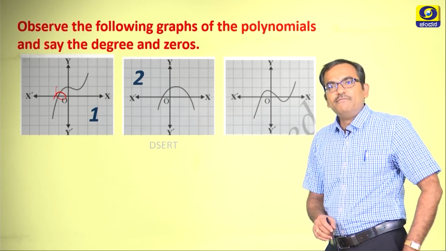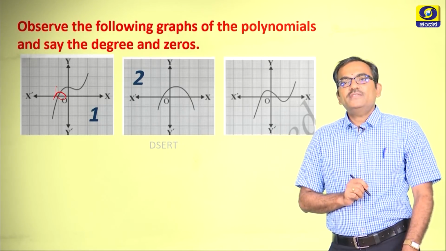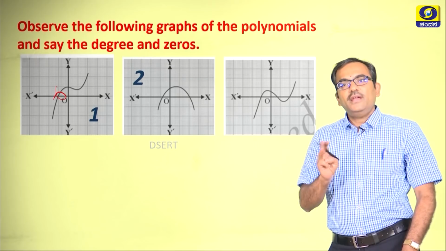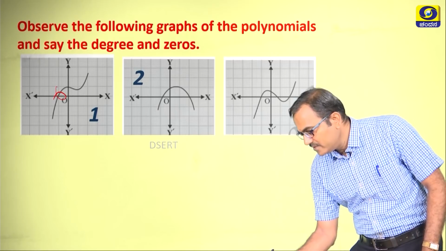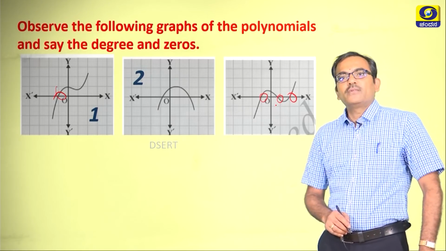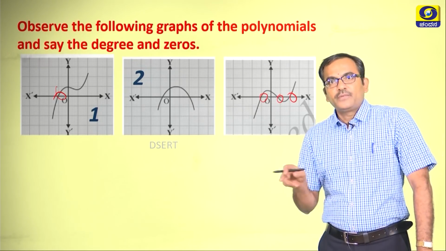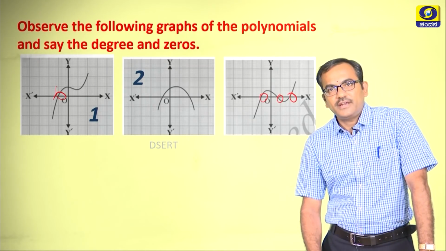Observe the graph and the important line that we need to consider. There are 3 distinct points at which the curve is cutting the x axis, which is 1, 2 and 3, right? Therefore, the degree or the zero of this polynomial is 3.